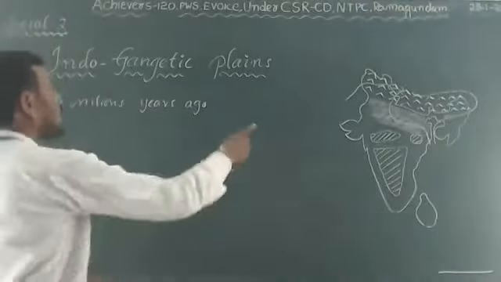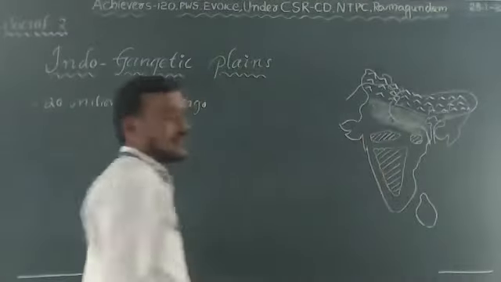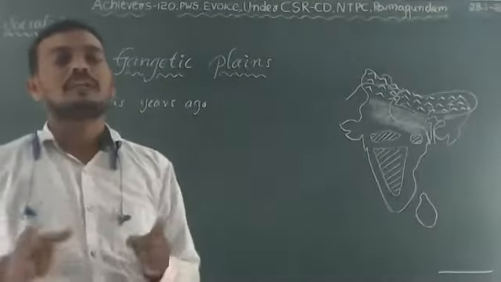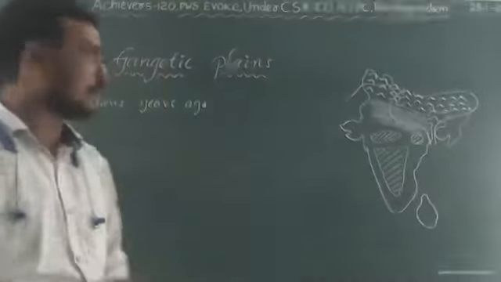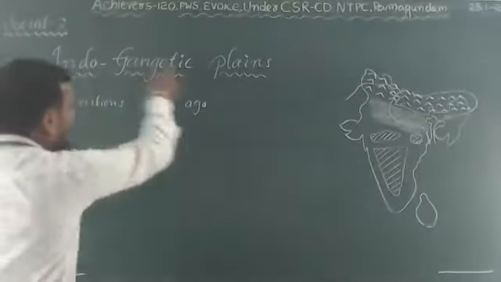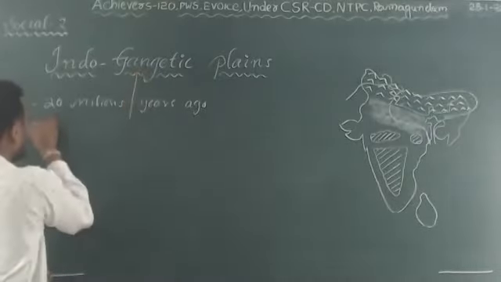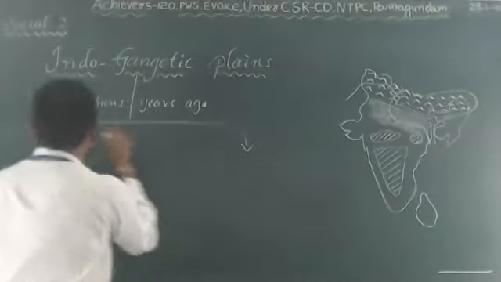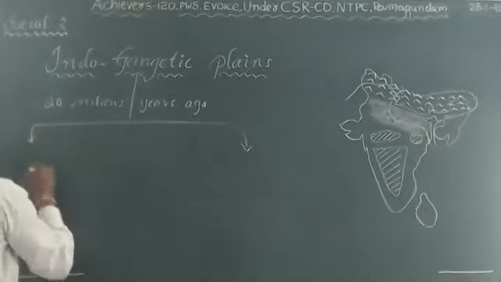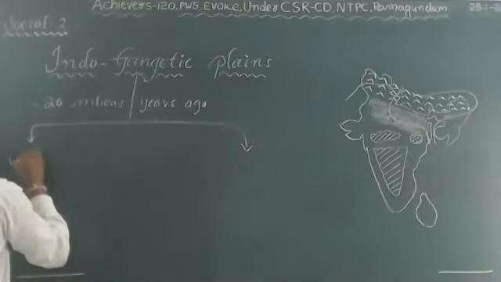For the formation of these northern plains, the rivers Indus and Ganga both play a vital role. Clear? This entire Indo-Gangetic Plains can be divided into three broad divisions. How many divisions are there? Three broad divisions. What are they? First one, Western Plains.